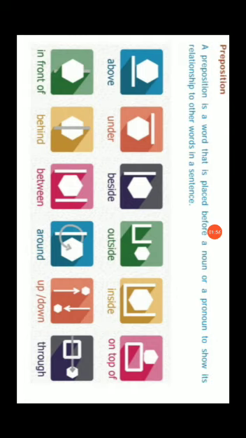Now we can see some common prepositions. I have given a pictograph here for your better understanding. See the first one, above. From the picture itself you can understand what is above. Above means mele. For example, the fan is rotating above our head. Second, under. Under means kizhe, adiyil. The cat is sitting under the table.